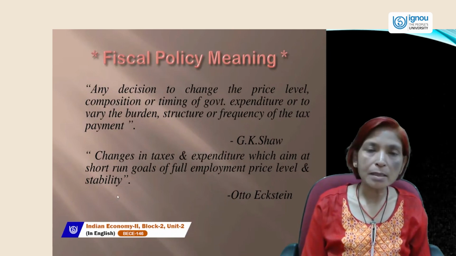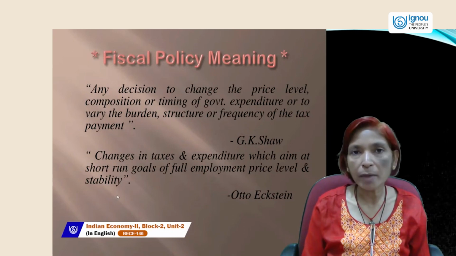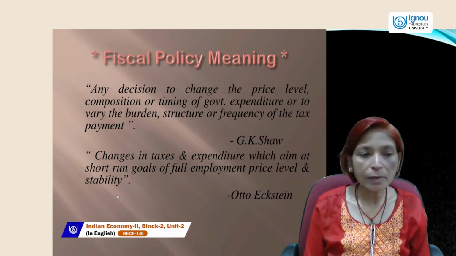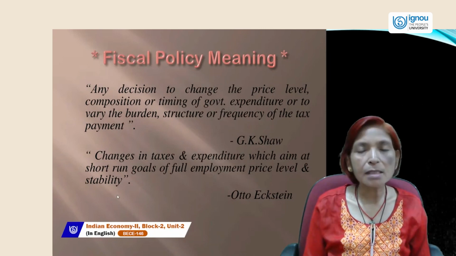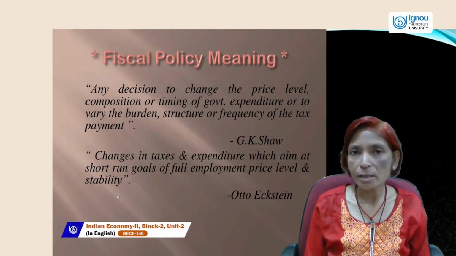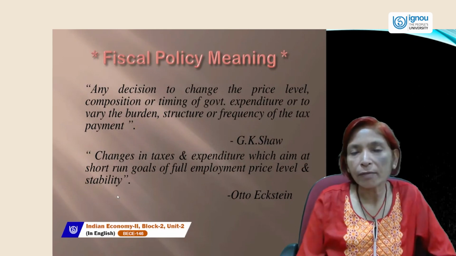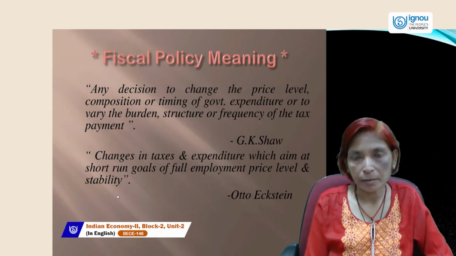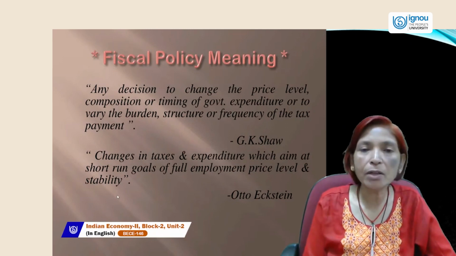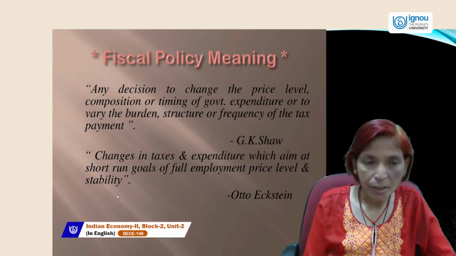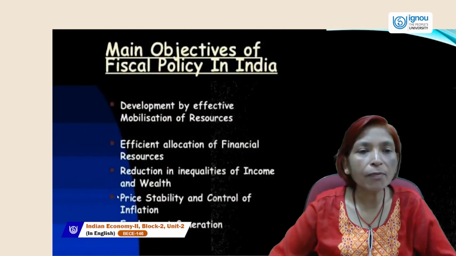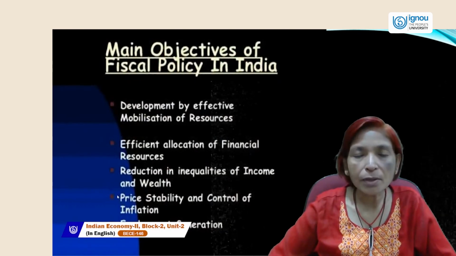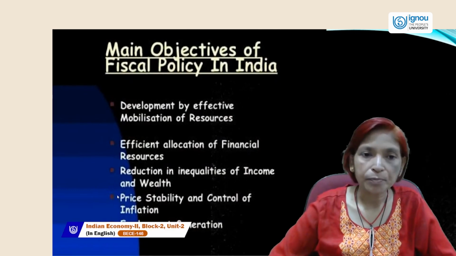So changes in taxes and expenditures which aim at the short-run goal of full employment and price level stability. This is the main goal of fiscal policy. This definition was given by Otto Eckstein. So this is the meaning of fiscal policy. Next is the main objectives of fiscal policy in India. What are the main objectives of fiscal policy in India?